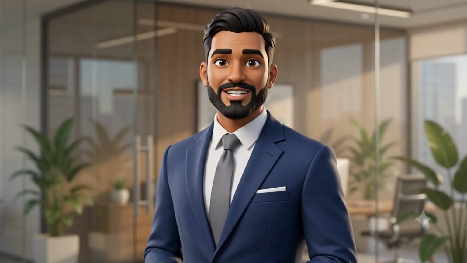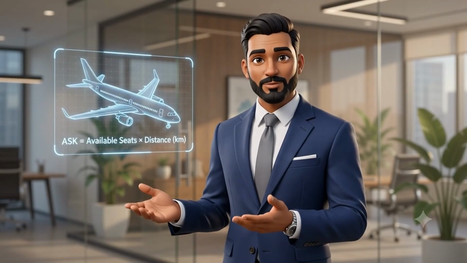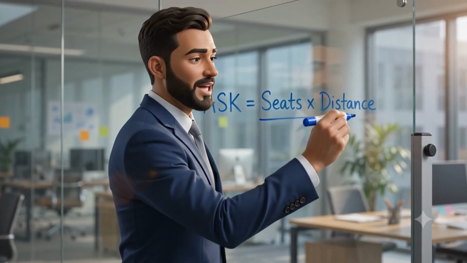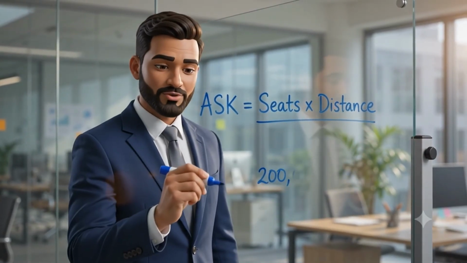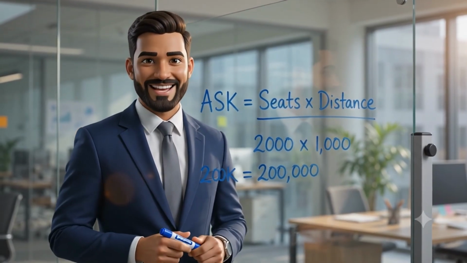ASK represents your total inventory. Just multiply the number of seats available by the distance flown to find your capacity. To calculate your total capacity, or ASK, just multiply the seats. For example, a 200-seat plane flying 1,000 kilometers gives you 200,000 ASK.